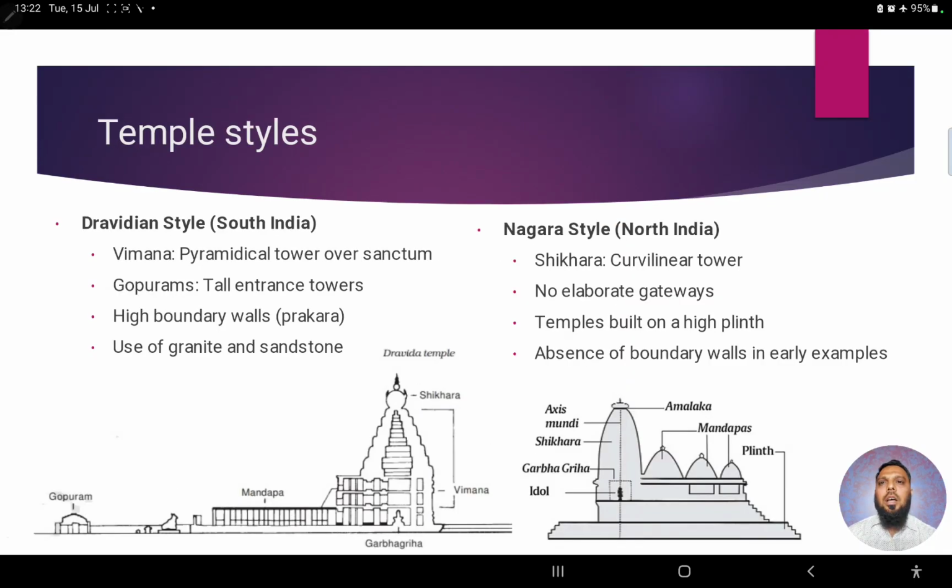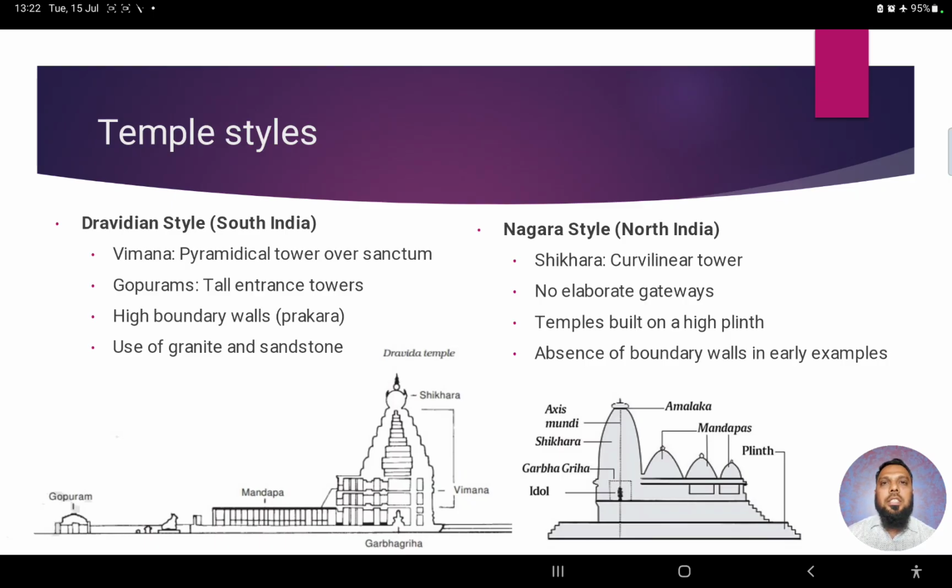Now, next, coming to the temple styles, because as we have discussed, Pandya temple architecture was evolving. The rock cut temples or the cave temples that we have discussed were formed earlier. But over a long period of time, their temple structures were evolving. And as we have said, the majority of their temples contributed to the Dravidian style.